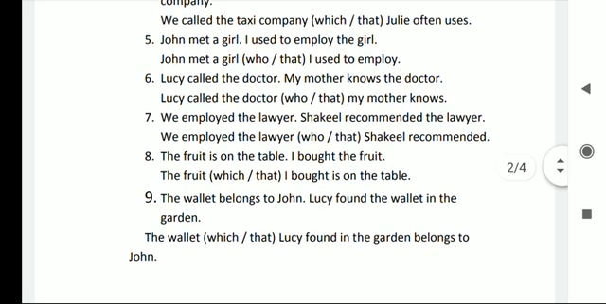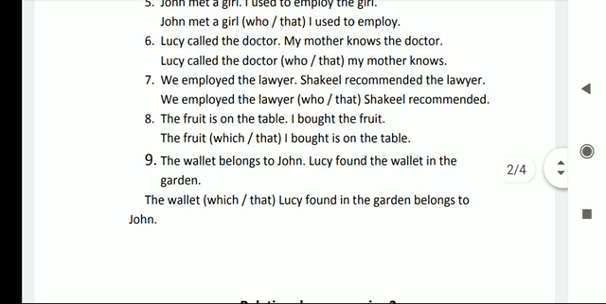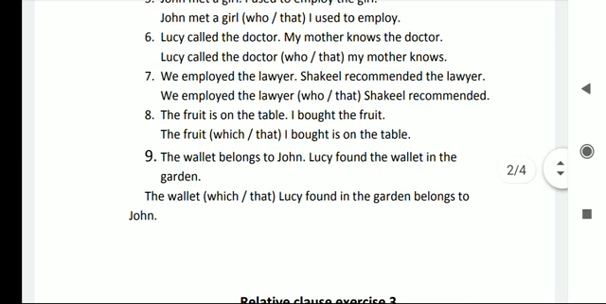We employed the liar. Shakil recommended the liar. We can write like this: We employed the liar who Shakil recommended, or that Shakil recommended. The fruit is on the table. I bought the fruit. We can write like this: The fruit which I bought is on the table, or we can write like this: The fruit that I bought is on the table.